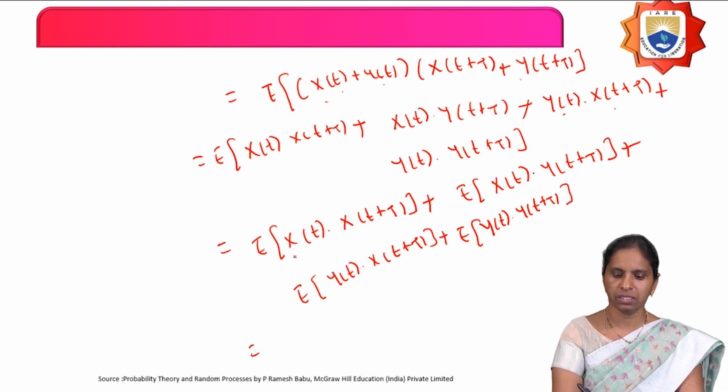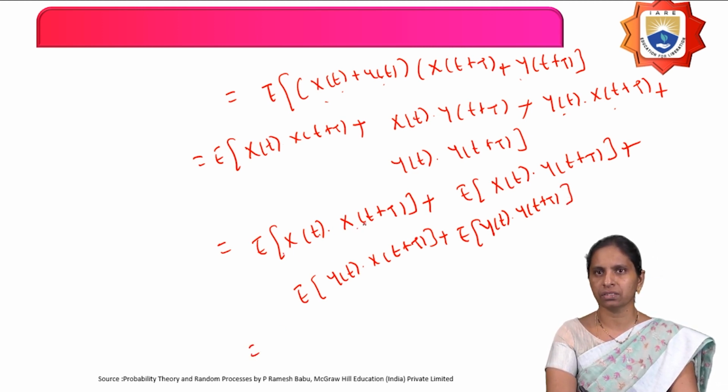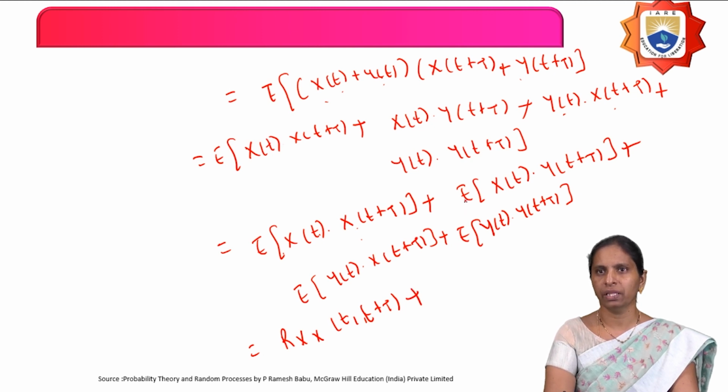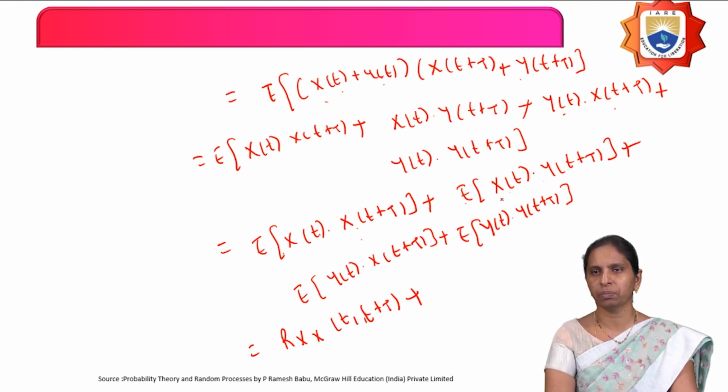So the expectation of x of t into x of t plus tau is called the autocorrelation function of the random process x of t. Therefore, we can write this as Rxx of t comma t plus tau, plus the expectation of x of t into y of t plus tau.